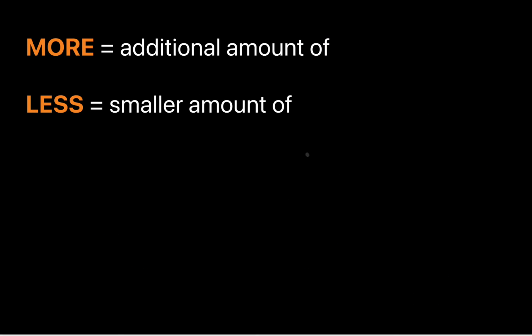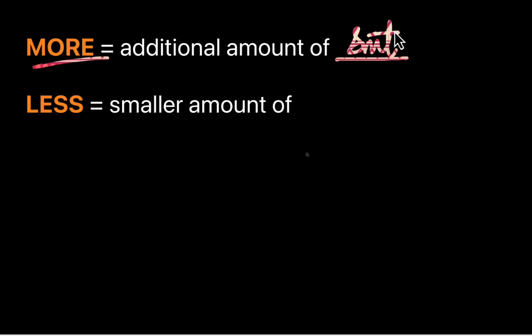Now let's move to the next set of indefinite adjectives, and these are more and less. Let's start with the indefinite adjective more first. It means an additional amount of something, and it can be used with both countable and uncountable nouns. So when you use more, you mean an additional amount of something.